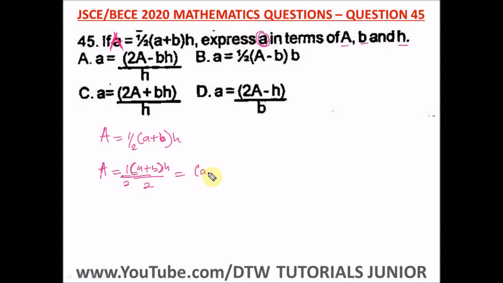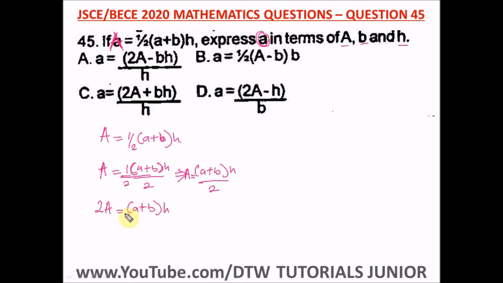So we have a plus b, so we have 2. We have a capital letter here, we have an equal to sign. So here we can cross multiply, so we can get rid of this denominator 2. So take the 2 up here. We have 2A equal to what? Bracket a plus b bracket h.